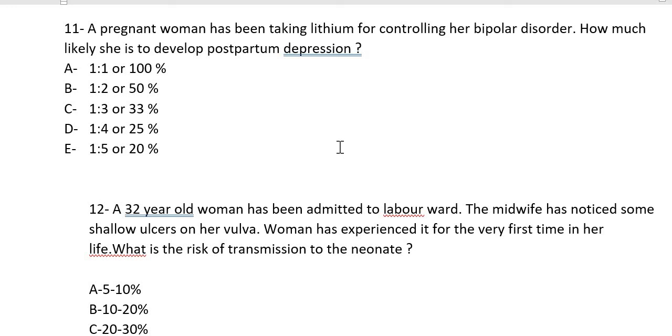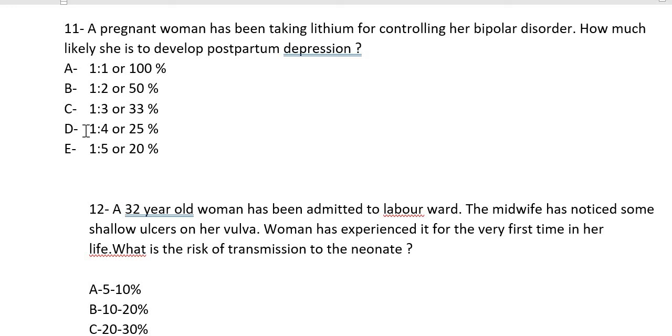So just to slow them down, we give them lithium. These patients are already very likely to develop depression because they are swinging between two conditions, mania and depression. So what is the chance that they will develop postpartum depression? People think the chance is going to be very high. So what is your answer? B, I think.